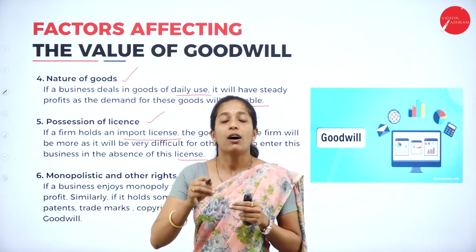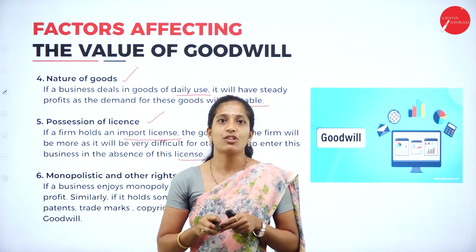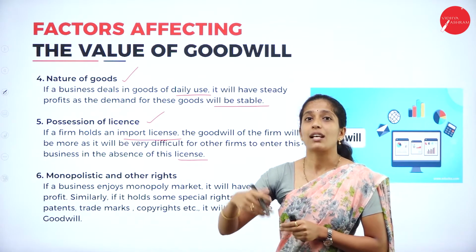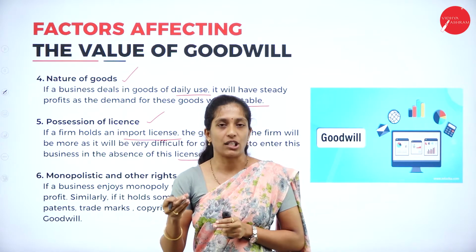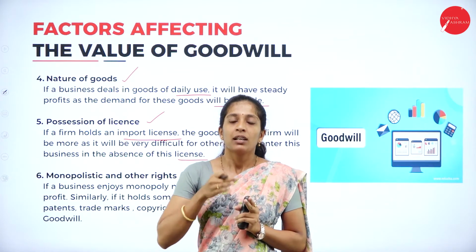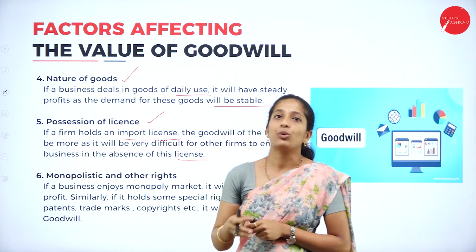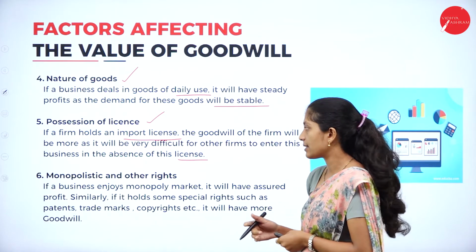So it will be running in a legal way. So it will have a good image in the minds of the people. Therefore, the goodwill of the firm also increases, whereas the other firm which is not having a license will not be secure in the market. So this will lead to an increase in goodwill of the firm due to possession of license.